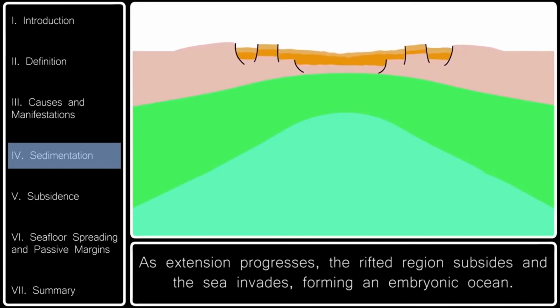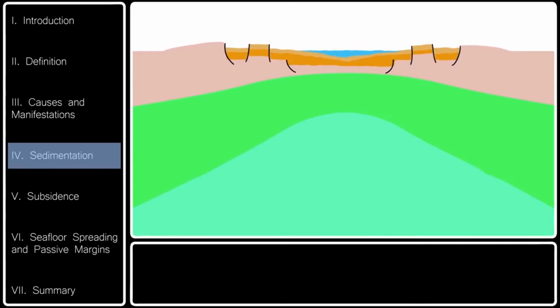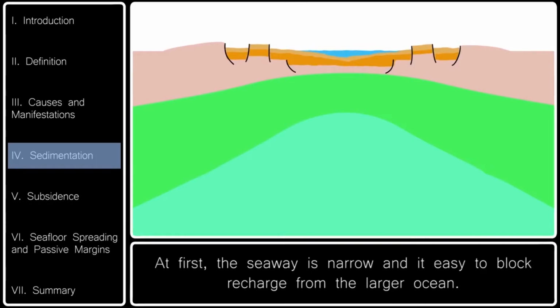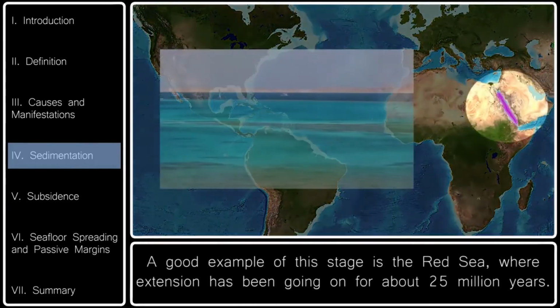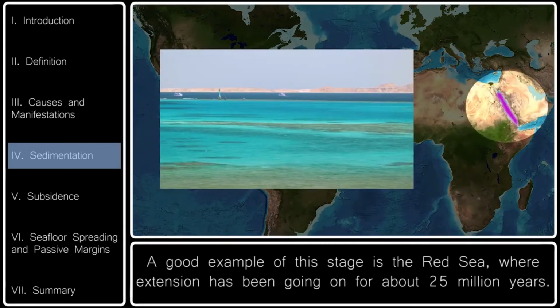As extension progresses, the rifted region subsides and the sea invades, forming an embryonic ocean. At first, the seaway is narrow, and it is easy to block recharge from the larger ocean. A good example of this stage is the Red Sea, where extension has been going on for about 25 million years.